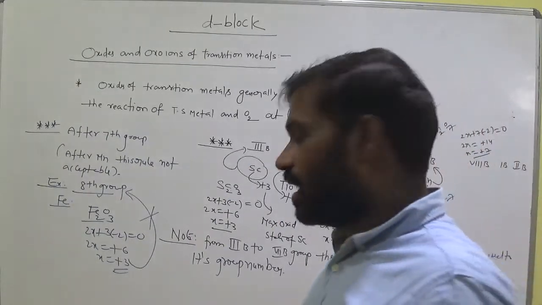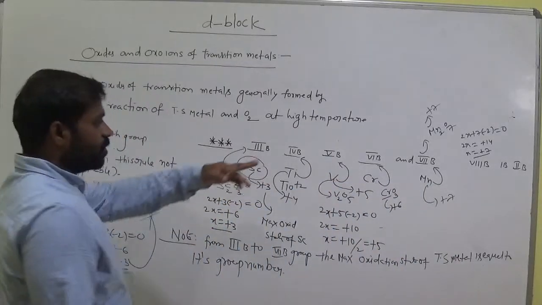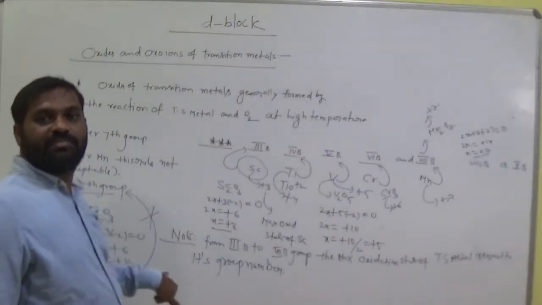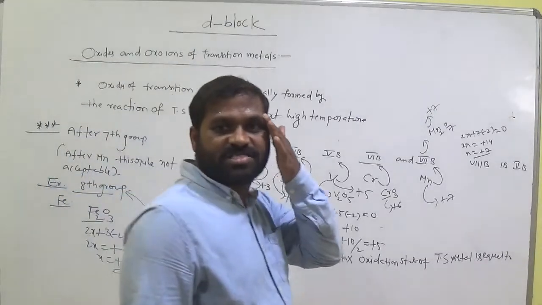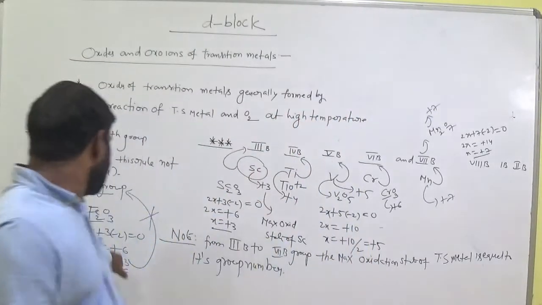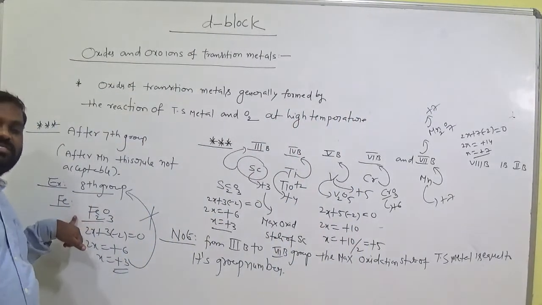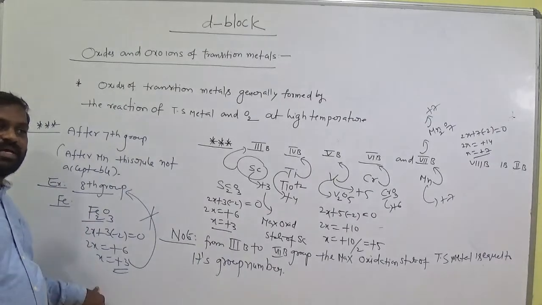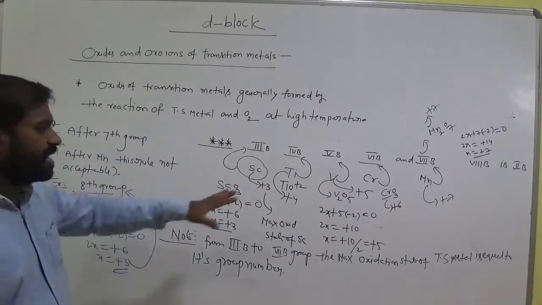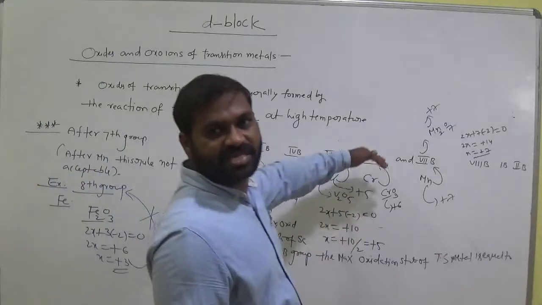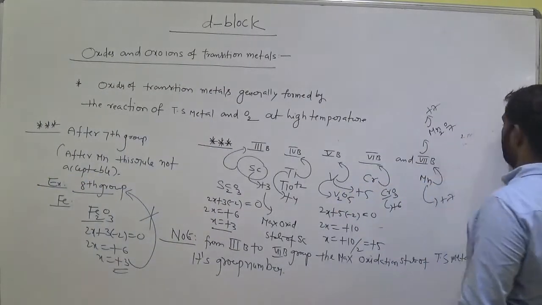No. So after manganese, the group number is not equal to the maximum oxidation state in their oxides. Is it clear, students? Here it is ferric oxide, oxidation state is plus 3. This plus 3 does not match the number 8. Clear? Up to manganese it's okay. Their maximum oxidation state equals the group number. Keep that in your note.